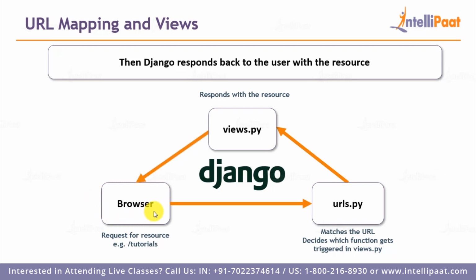So we've got a user who requests a resource from this browser over here. Now that resource could be anything. It could be a tutorials page, it could be a blog page, or it could be any other page. So this request is sent to this urls.py file. So the URL over here is tutorials.urls. If it is found in this urls.py file, then it will invoke a function from this view, and this view would respond with that particular resource to this browser. So this is what basically happens when a browser sends a request to the web application.